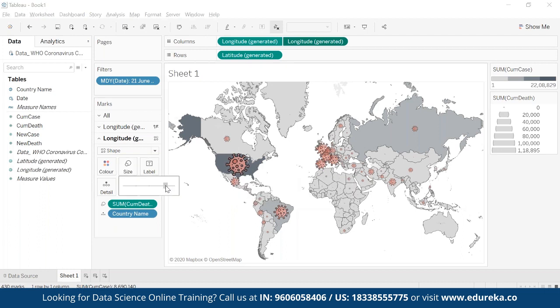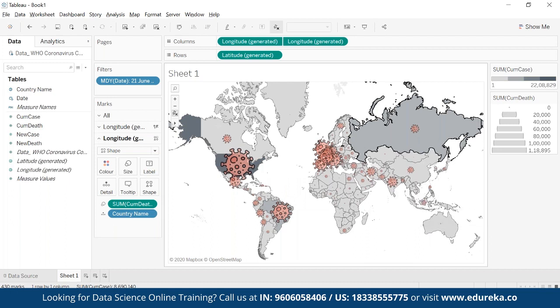I'll increase the size a bit if you want, so that it will be clearer, and you can see how things are impacted across the globe. All right. So that is my first chart, which is helping me to understand how things are over a period of time across the different countries.